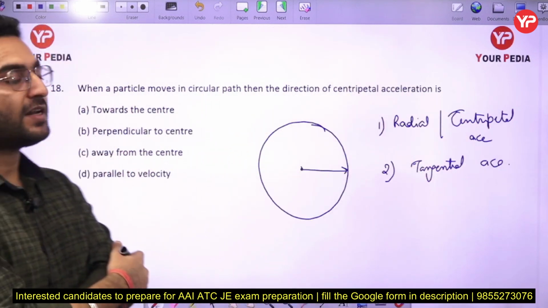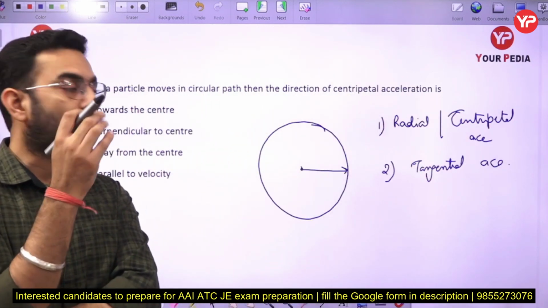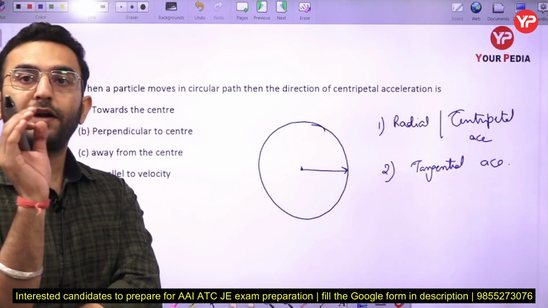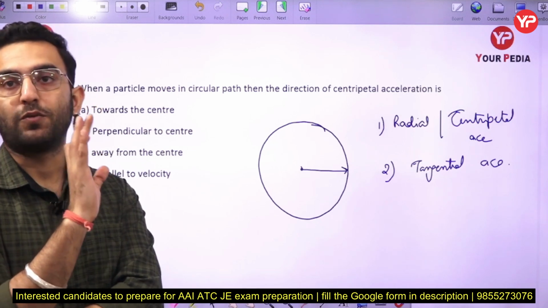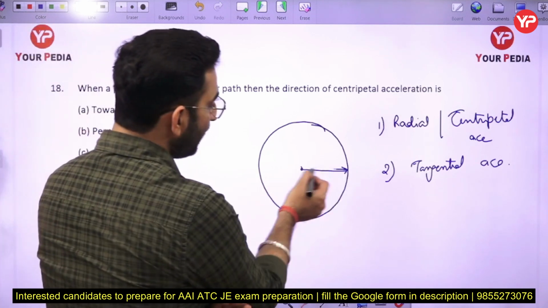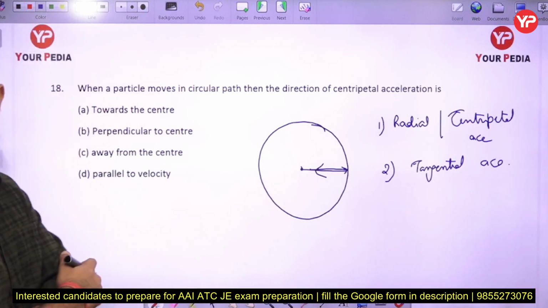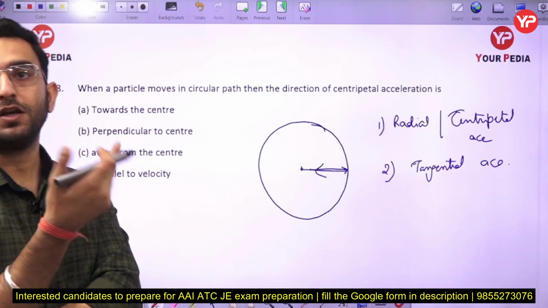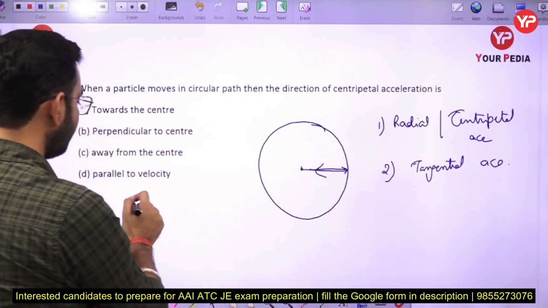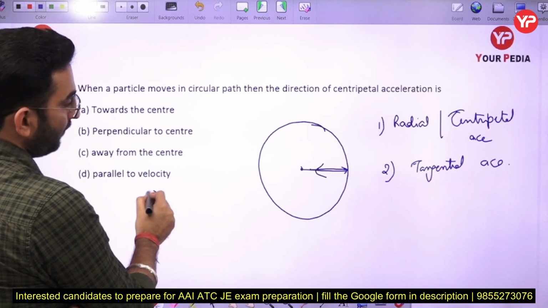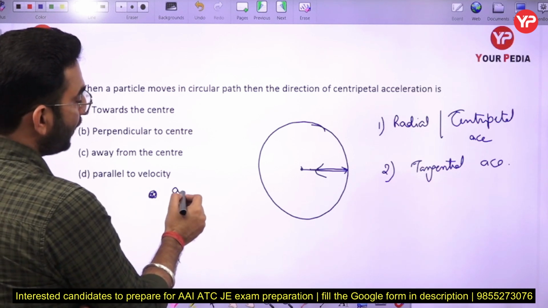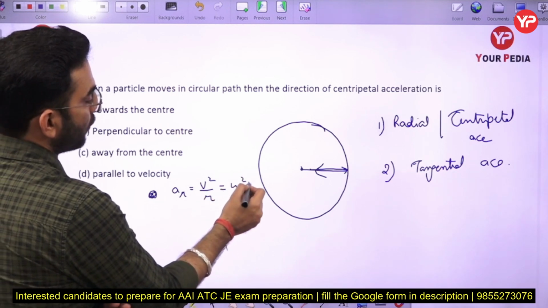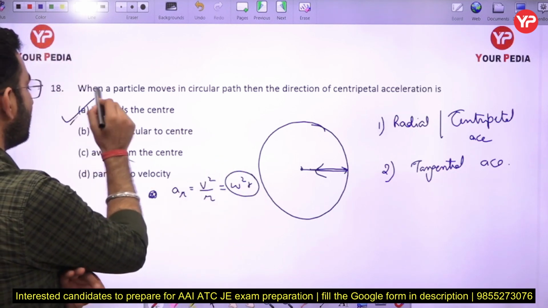When we talk about the radial or centripetal acceleration, always remember that no matter whether the body is moving with a uniform velocity or a non-uniform velocity, radial acceleration is always going to be there inside the body, and it is always acting toward the radius. So in this case I can write the magnitude of the radial acceleration will be equal to v square by r, or omega square r, and it is toward the center here.